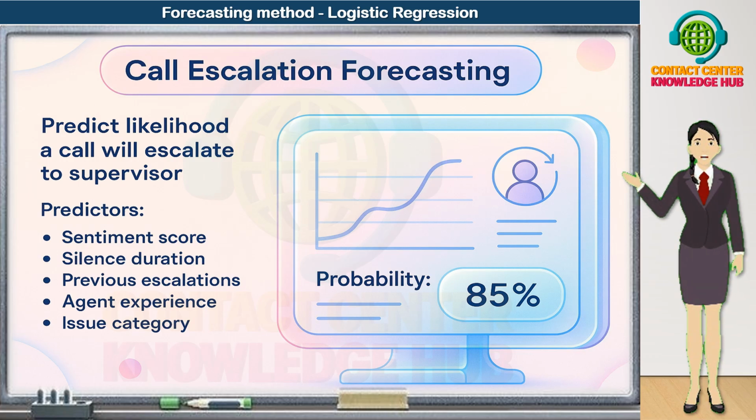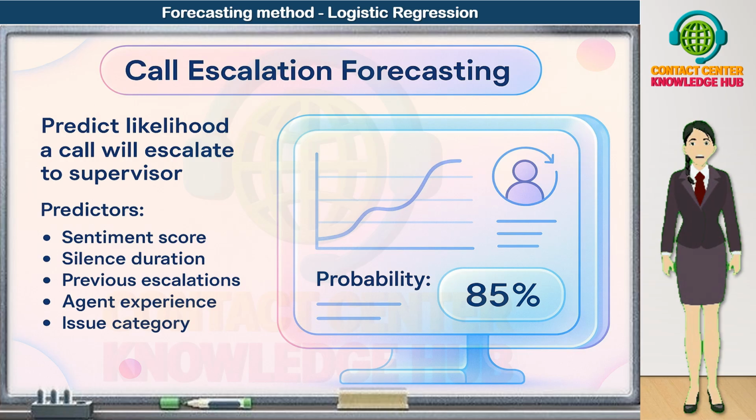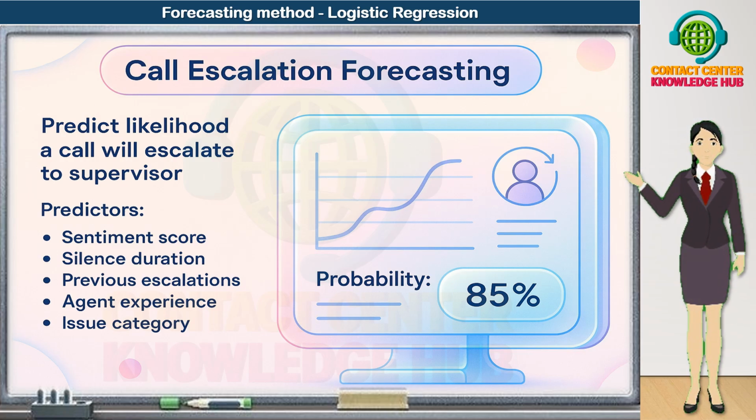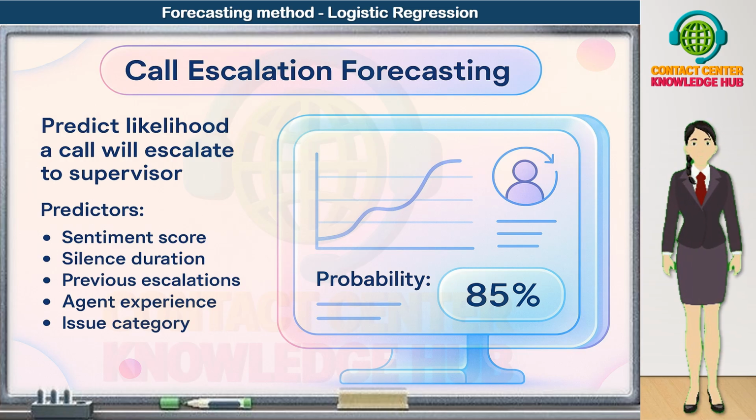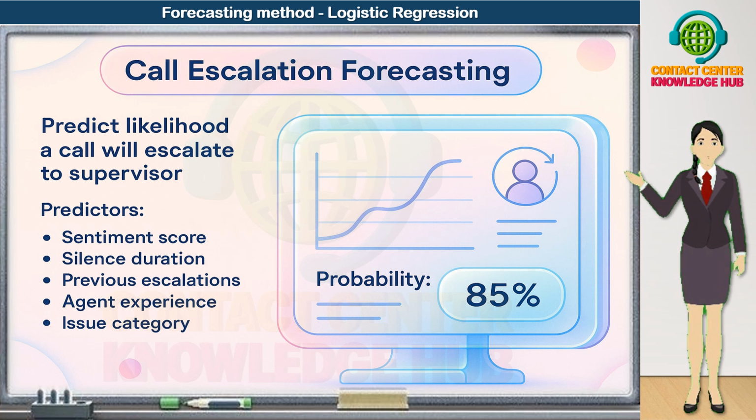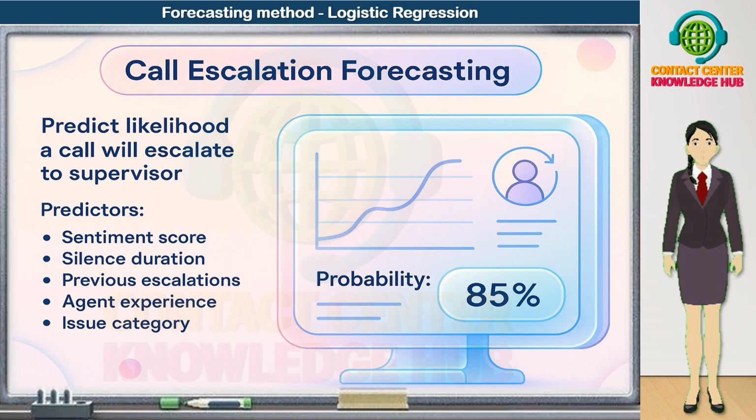Silence duration. Long or frequent silences can indicate confusion, frustration, or system slowdowns. These moments often push customers to say, "I want to talk to your supervisor." Previous escalations. If this customer has escalated calls in the past, their baseline risk for escalation is higher. History is a powerful predictor of future behavior.